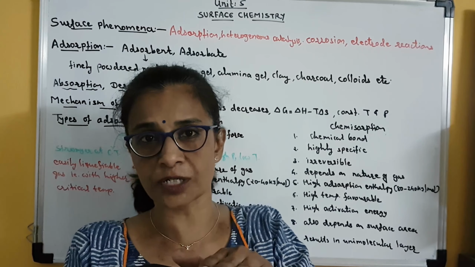Then comes sorption. Sorption means in some cases, adsorption and absorption both take place simultaneously. Let us take a very simple example. Suppose I have a glass filled with blue or black ink. In that glass, suppose I insert a chalk stick.